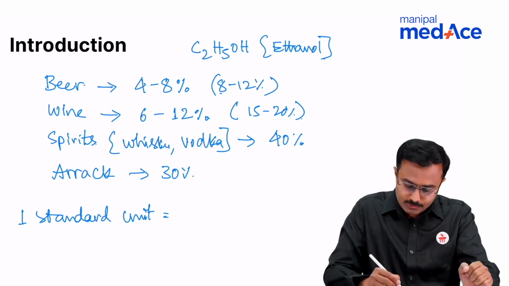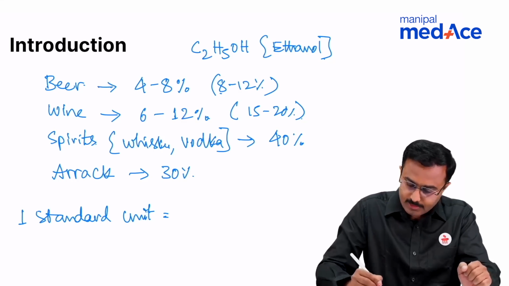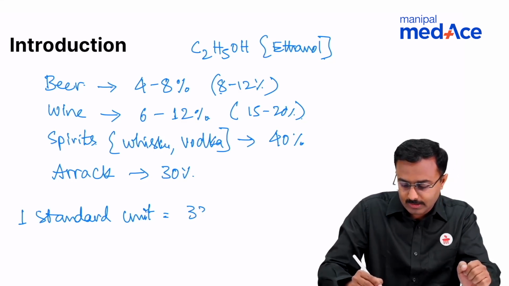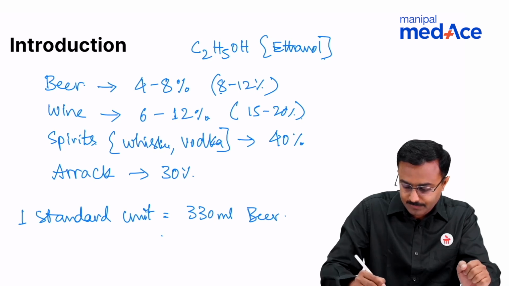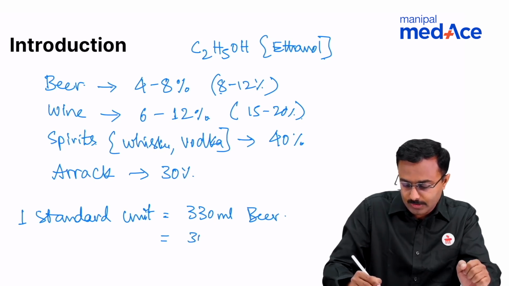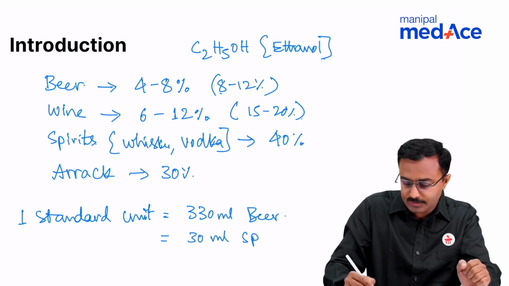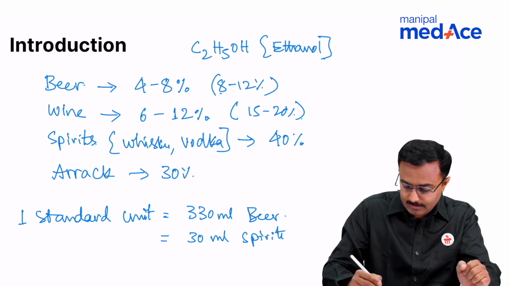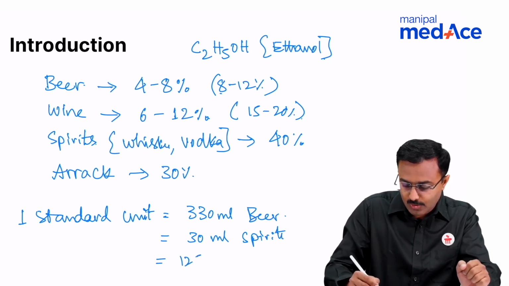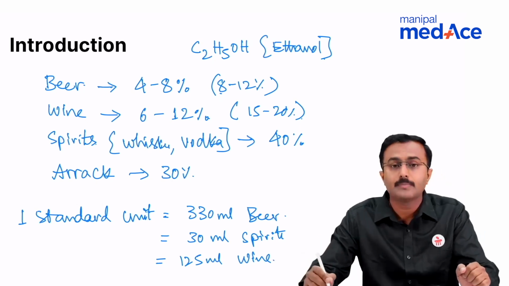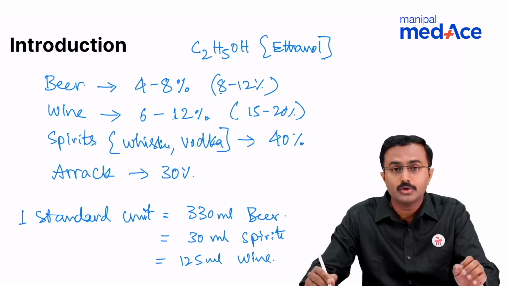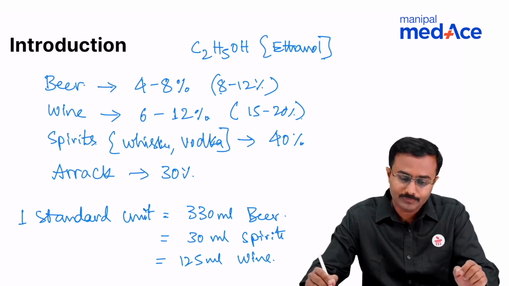Roughly, it comes to about 330 ml of beer, which is equivalent to 30 ml of spirits, which is equivalent to 125 ml of wine. This is one standard unit of alcohol.